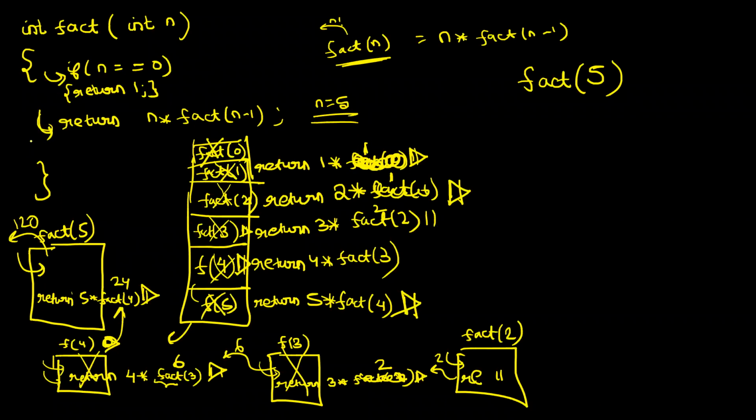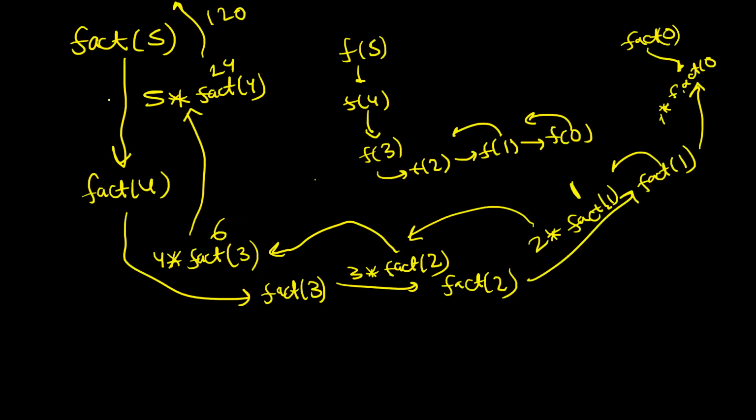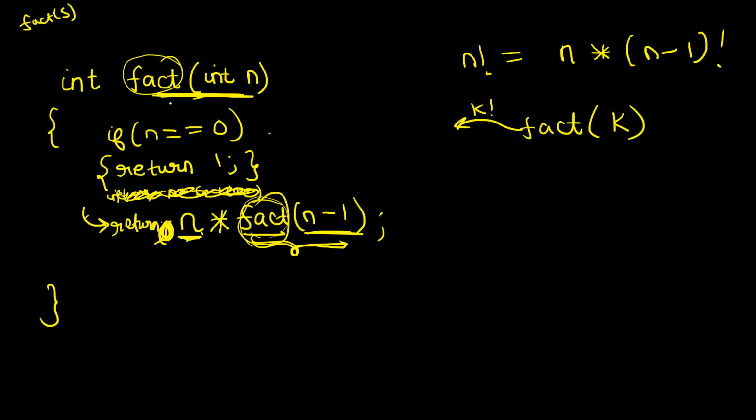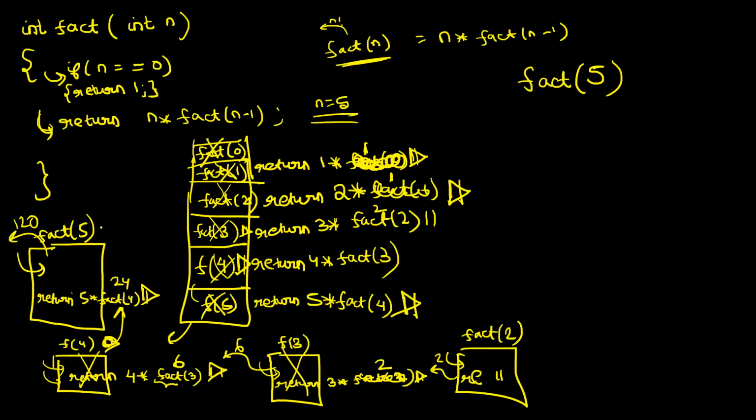Yeah, it's n plus 1. Chalo, n plus 1 le lo, theek hai? So there are n plus 1 different function calls. And do you agree? Whenever you are running the context of a function, how much work are you doing? You check this if and you simply return, right? So every function context, you are doing constant work.